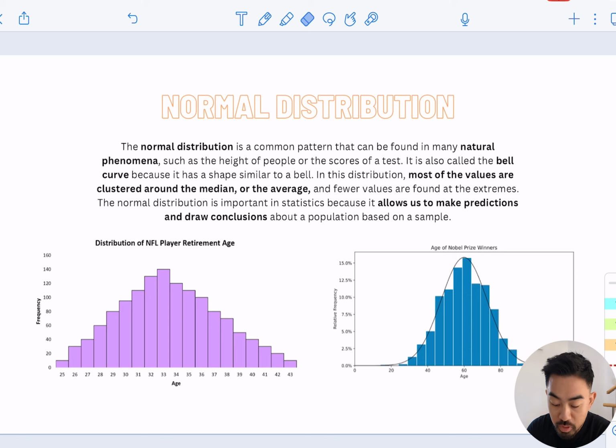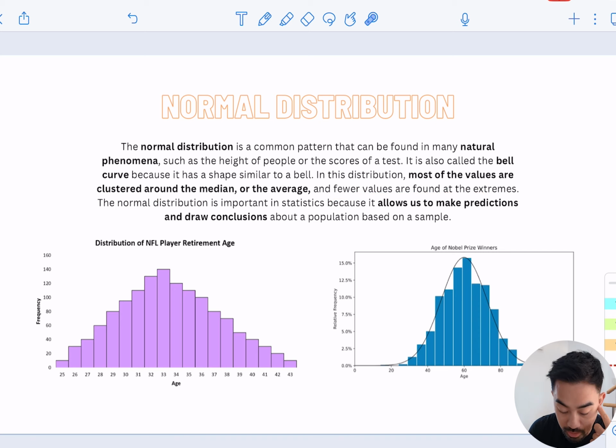Basically the normal distribution, like it's written here, is just a common pattern that can be found in many natural phenomena. If you measure people's heights, that's going to be normally distributed, and a lot of the time scores on a test can be, not necessarily always. It's also known as a bell curve, and what distinguishes a normal distribution is that most values are clustered around the median and the mean, and usually there are fewer values at the extremes.